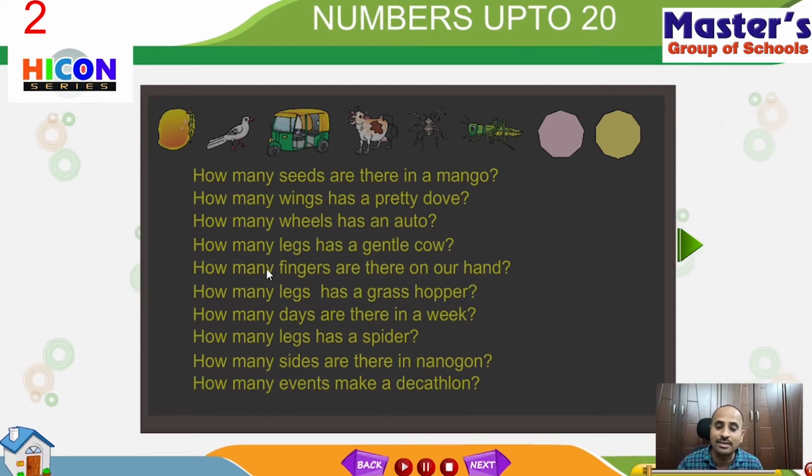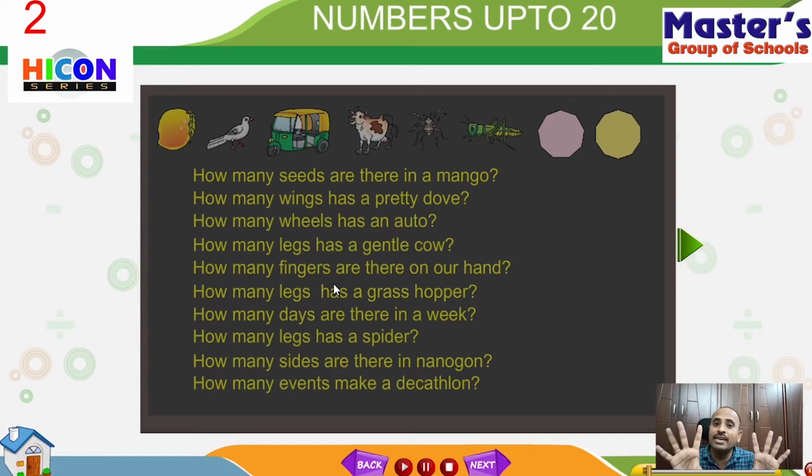How many fingers are there on our hand? Our hand has 5 fingers. Each hand has 5 fingers and both hands have a total of 10 fingers. So children, read the next question.